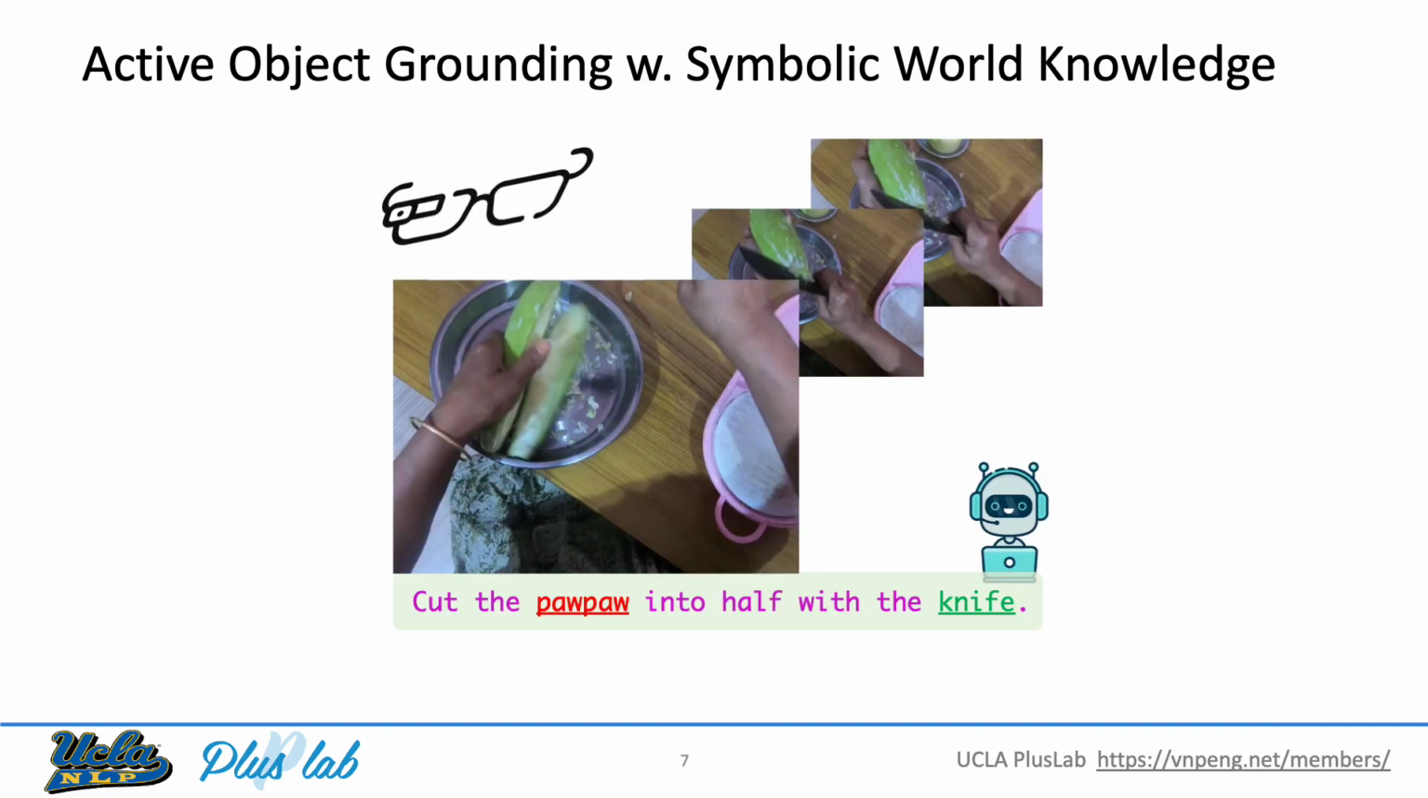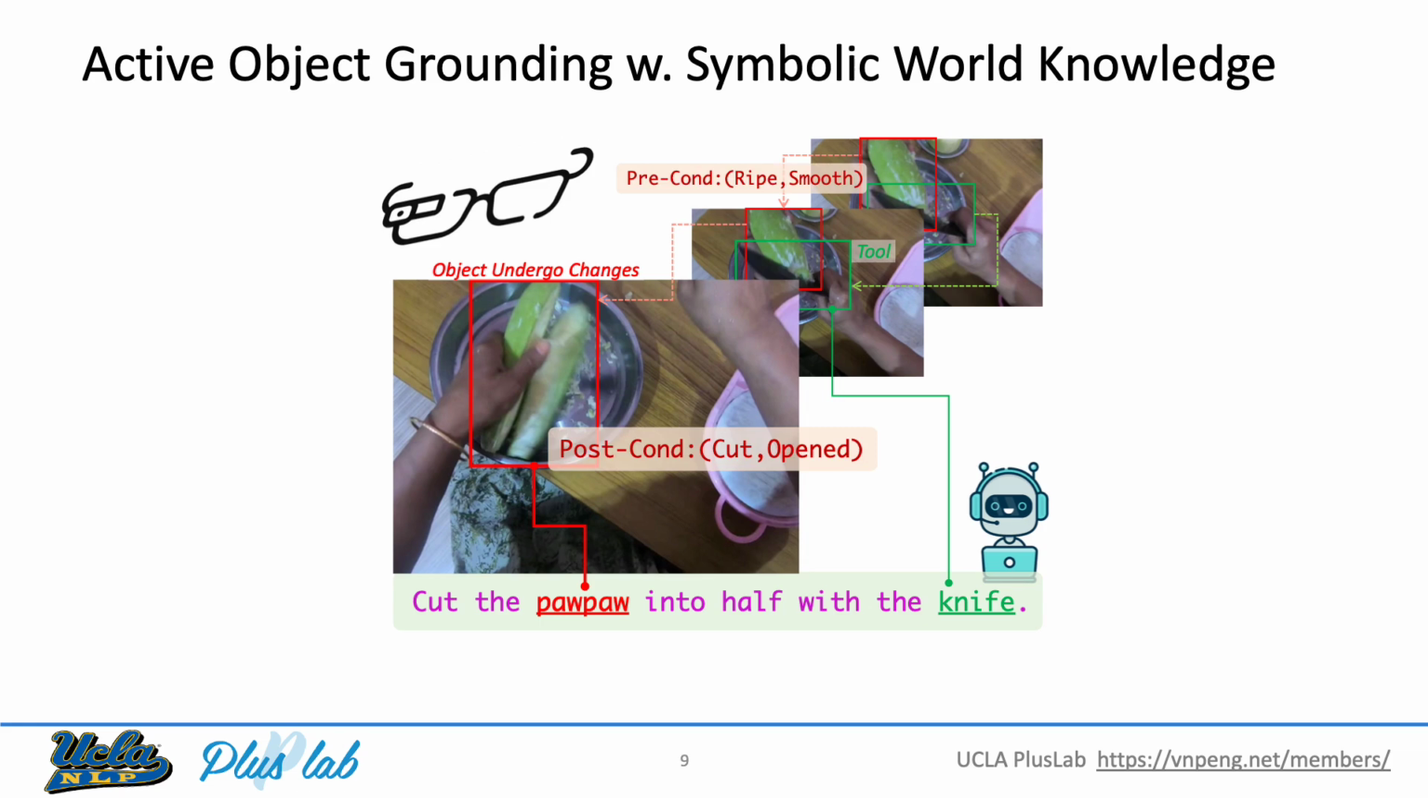Let's take a look at another example. The action cut the pawpaw into half with a knife, where the object undergoing state change is the pawpaw, and the tool facilitating this state change is the knife. To localize and track these objects, the model must first correctly extract such entities. Then it should be able to ground them within the user's egocentric view. Here, the three images represent the user's viewpoints throughout the action process.